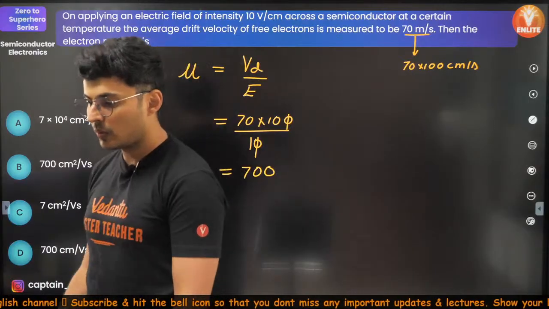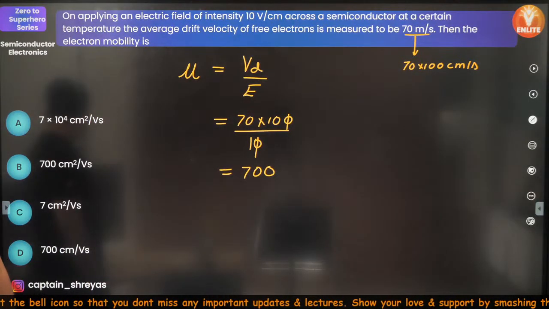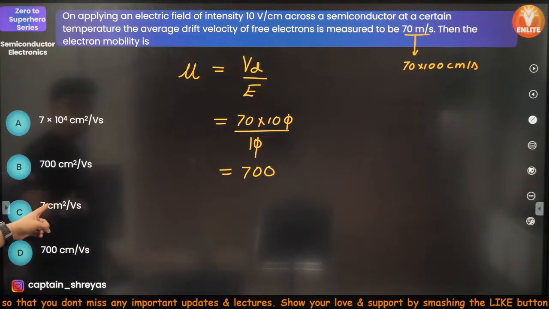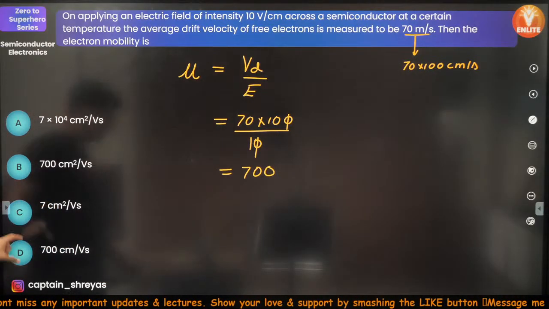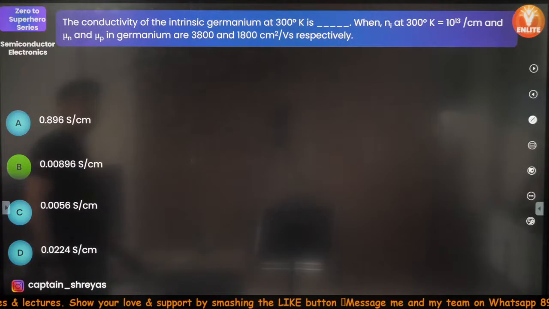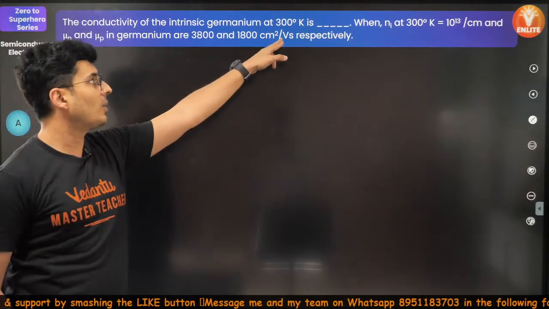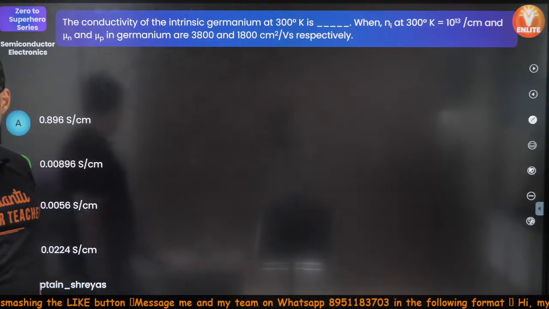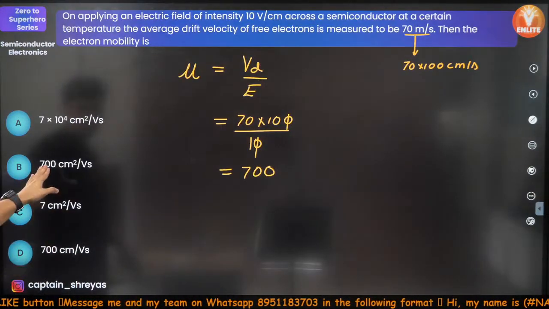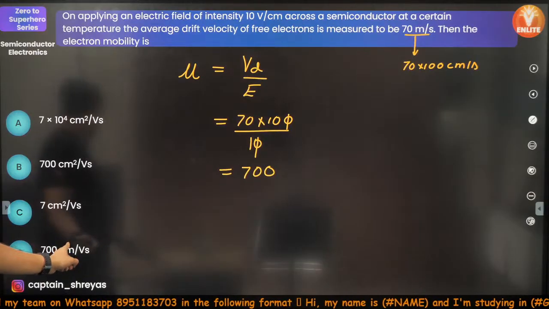Understood? It is not D, be careful. The units are very important. The mobility units are usually in centimeter square per volt second. So be careful. Option D also has 700, but the units are wrong. That's why it is confusing.